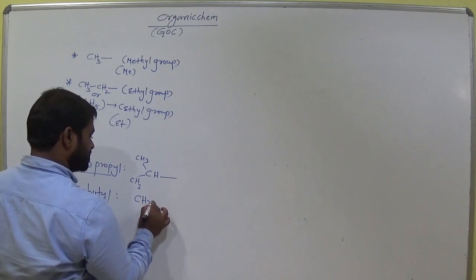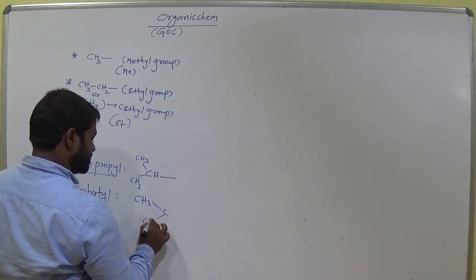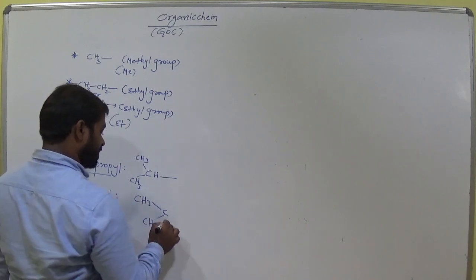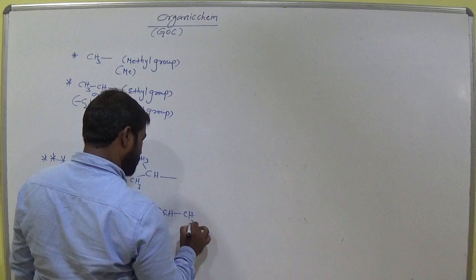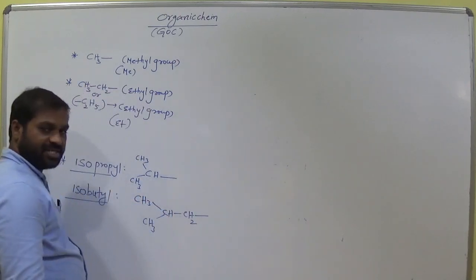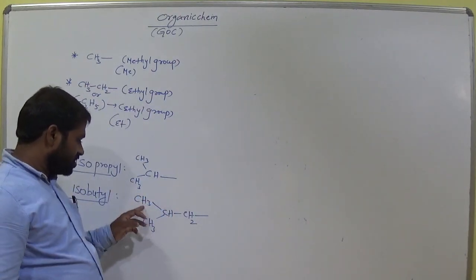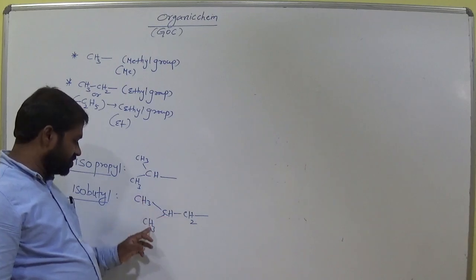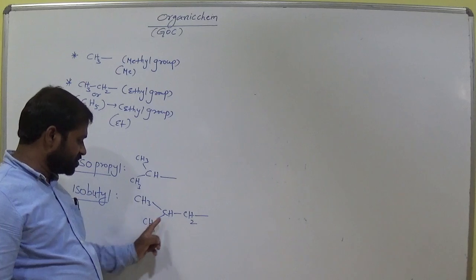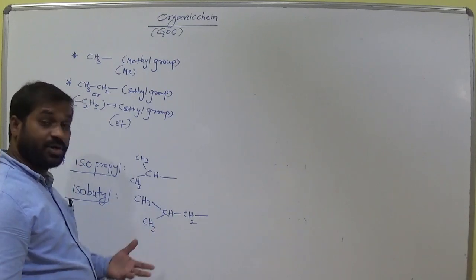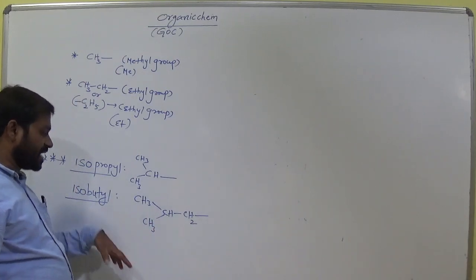Isobutyl means CH3 bond, CH3 bond, CH bond, CH2. Let's see. So this is the carbon, it consists of two methyl groups, the same. Am I right? So it is called iso. How many carbons here? 1, 2, 3, 4. 4 means butyl. Isobutyl.